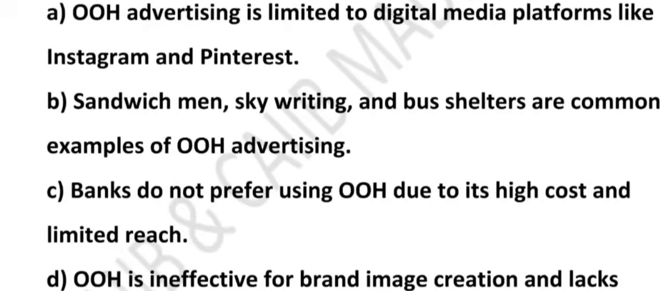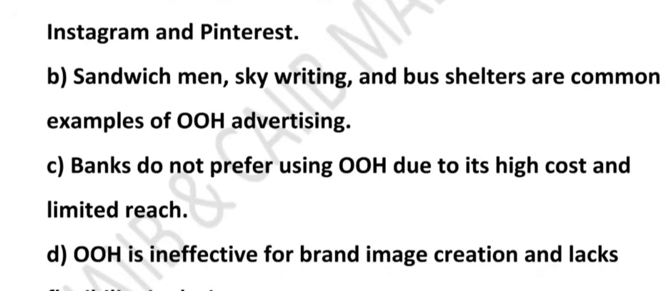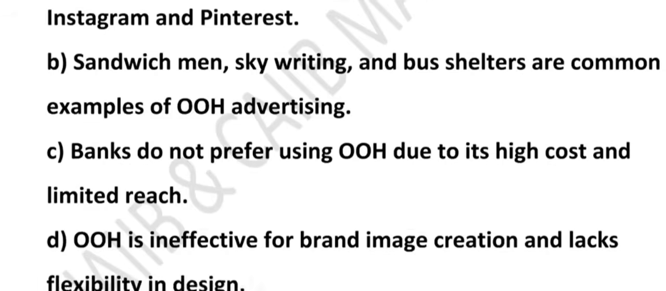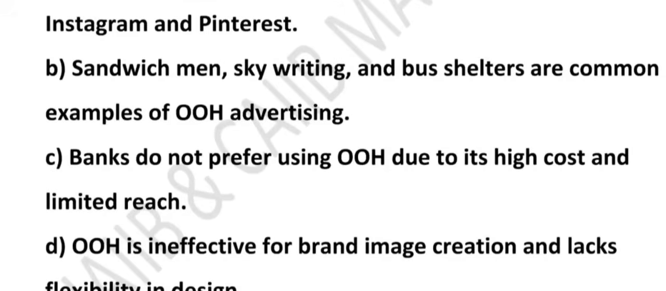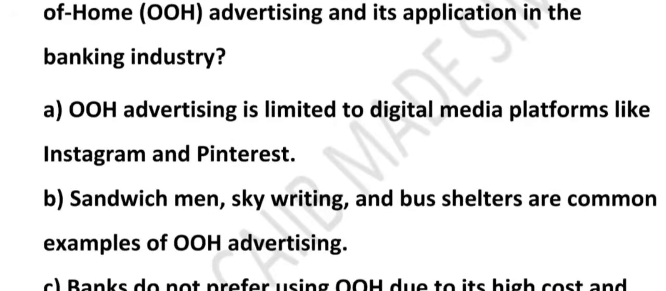Option A says that OOH advertising is limited to digital media platforms like Instagram and Pinterest. Option B says that sandwich men, skywriting, bus shelter are common examples of OOH advertising. C says banks do not prefer using OOH due to its high cost and limited reach. Option D says OOH is ineffective for brand image creation and lacks flexibility in design. So, very good question. Which statement correctly describes it?